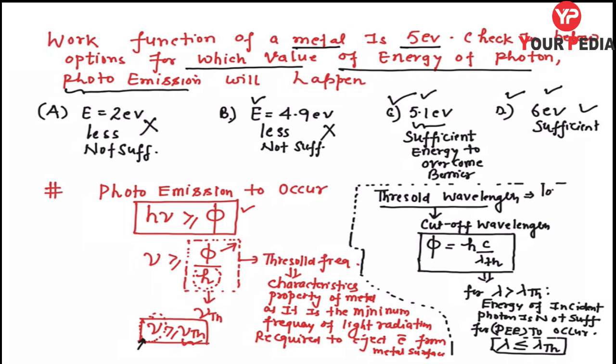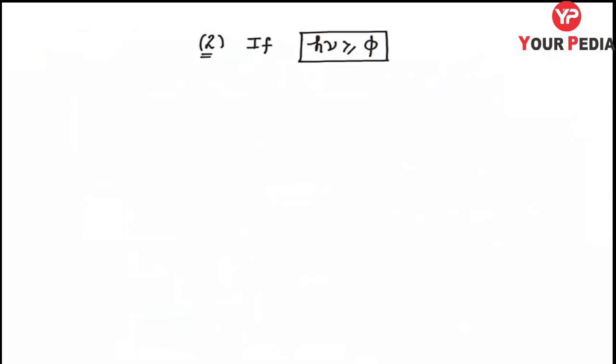It means if you increase the wavelength beyond the threshold wavelength, then no photoelectric effect will occur. The photoelectric effect occurs on the metal surface only if the wavelength of the light is less than or equal to the threshold wavelength, and the reverse relation holds for the frequency. Fine. Is it clear?